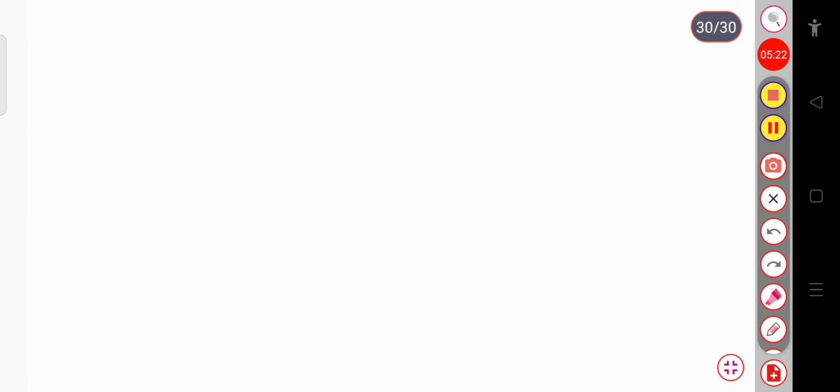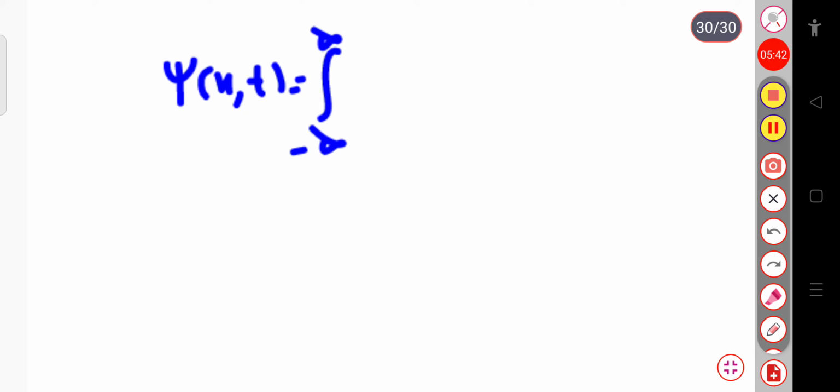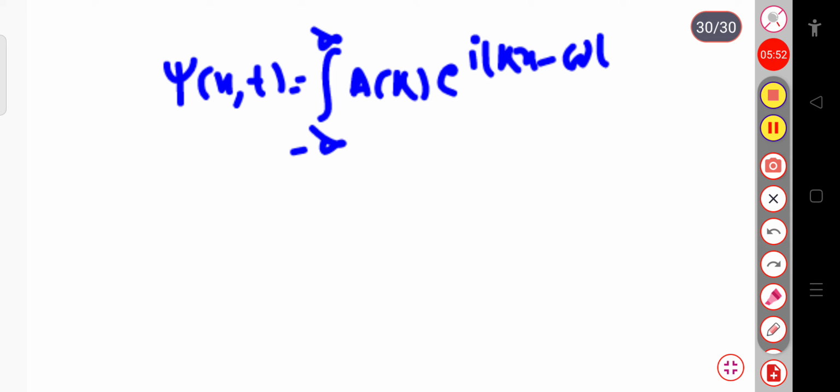Now if we choose a continuum of possible values of k, then we can replace the summation by an integral. So we can write psi of x,t as the integral from minus infinity to plus infinity of a(k) exponential i(kx minus omega t) dk, where a(k) is the amplitude